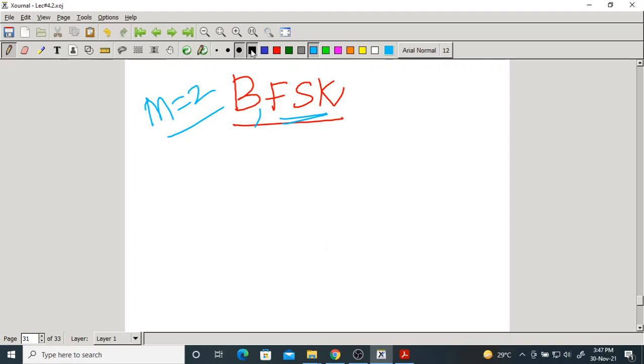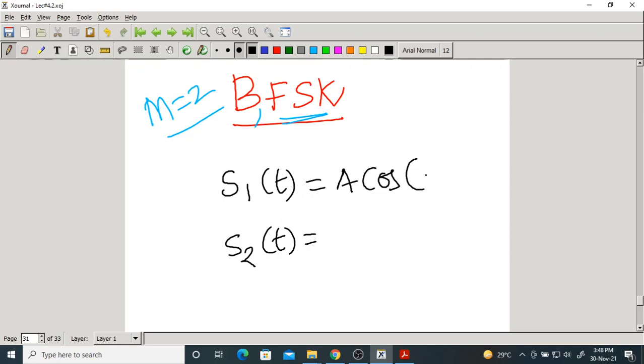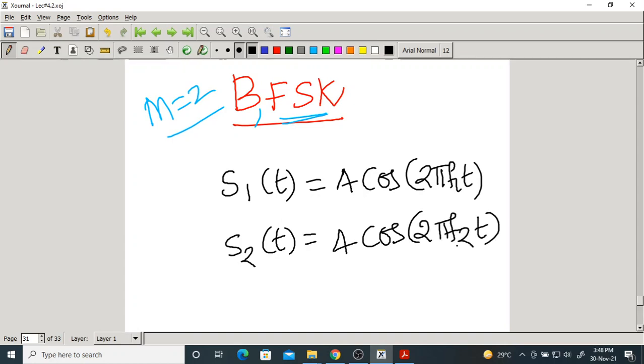How is it possible? Obviously, we have to generate two waveforms, S1 of t as well as S2 of t. They should have different frequencies. So let me take A cos 2 pi f1 t, and one more with a different frequency, A cos 2 pi f2 t. These two waveforms have the same amplitude and same phase. They have different frequencies. Remember, they are valid only for 0 less than t less than Tb. It is true for all techniques.